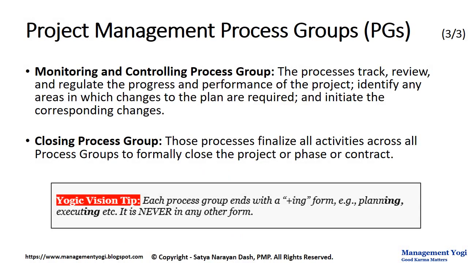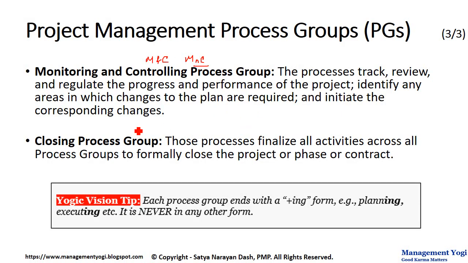Our next process group is MNC, monitoring and controlling process group. Easy to remember is MNC. So it is multinational corporation, but here it is not multinational corporation. Here it is monitoring and controlling. Easy way to remember though is MNC. In this PZ, the processes track, review and regulate the progress and performance of the project. Identify any areas in which changes to the plan are required and initiate the corresponding changes.